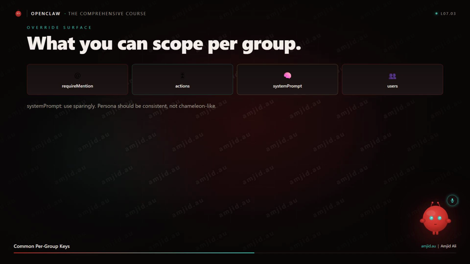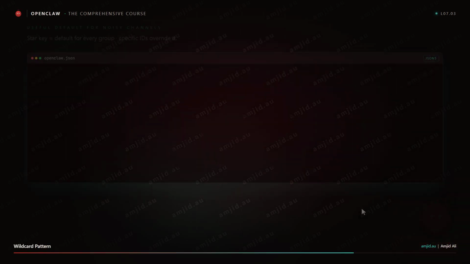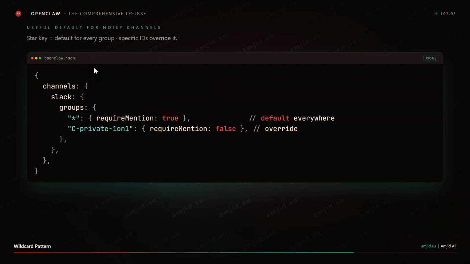That is weird. Users. An array of allowed sender identifiers. Scope to this group. The agent only responds to messages from those users in this group. A useful pattern: set require mention true for every group by default with the wildcard key. The configuration looks like this: groups, with the key of star, opens an object, require mention true. That sets require mention true for every group unless a specific group overrides it. Sensible default. Then, if you have one specific group where you want unprompted participation, like a one-on-one channel where the agent is the only other participant, you override require mention to false for that specific group ID.